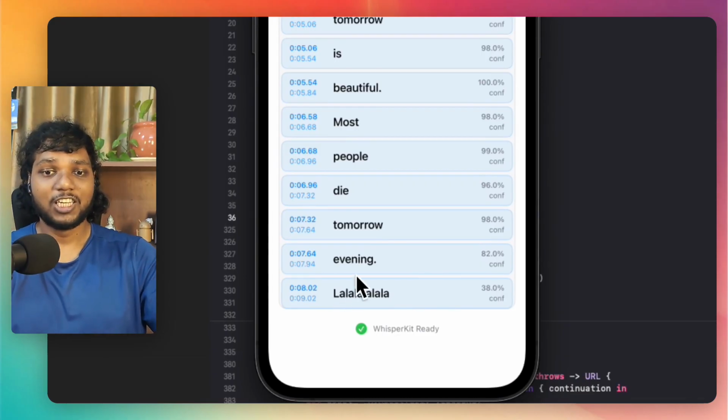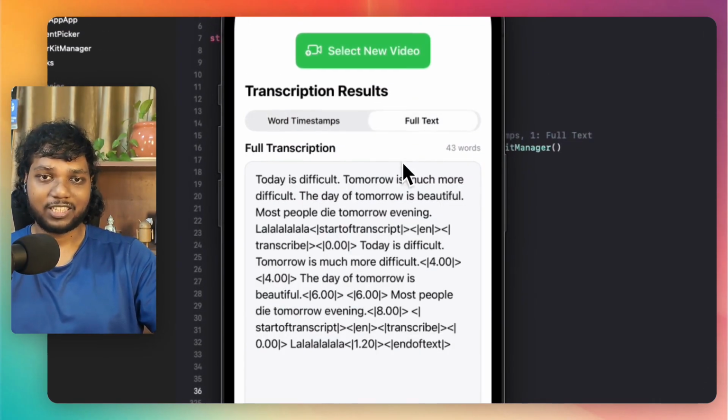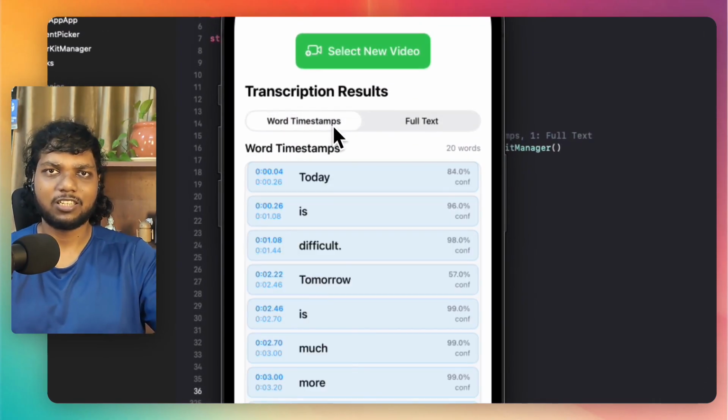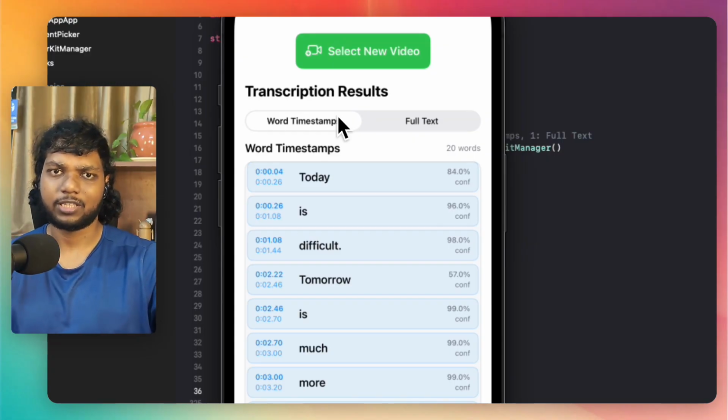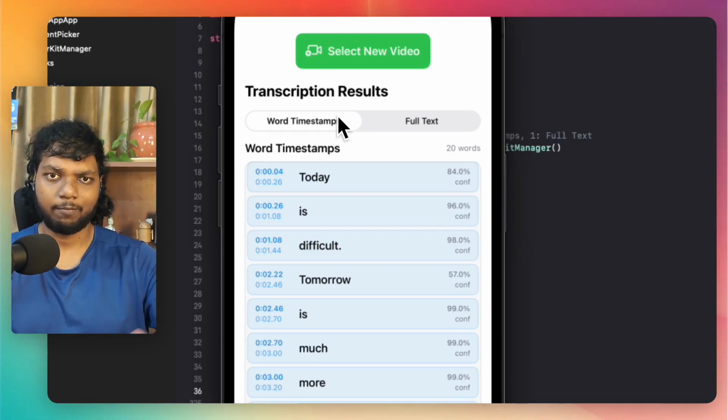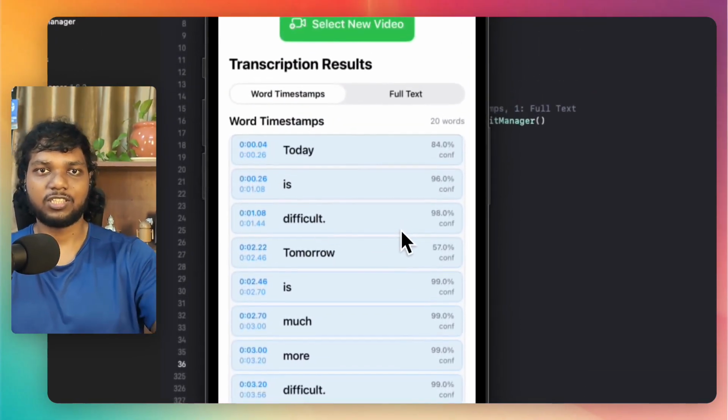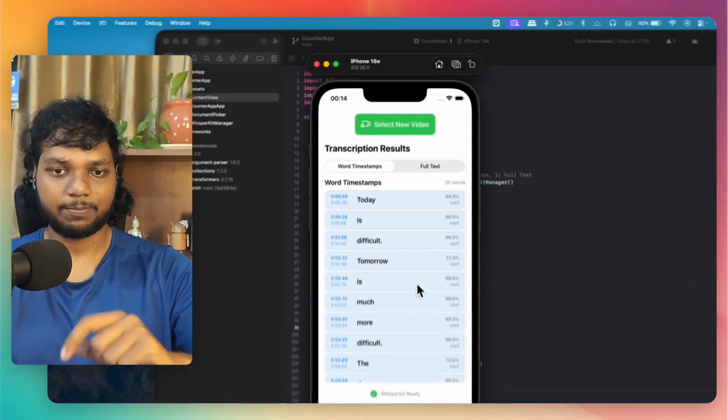And if you want the full text, you can get the full text. So this is just a Whisper implementation. You get word timestamps and you get full text. And now you can build an SRT downloader and anything which you like using iOS. It works easily for iOS 17 plus, otherwise it won't work. And right now this iPhone 16e is using iOS 26.